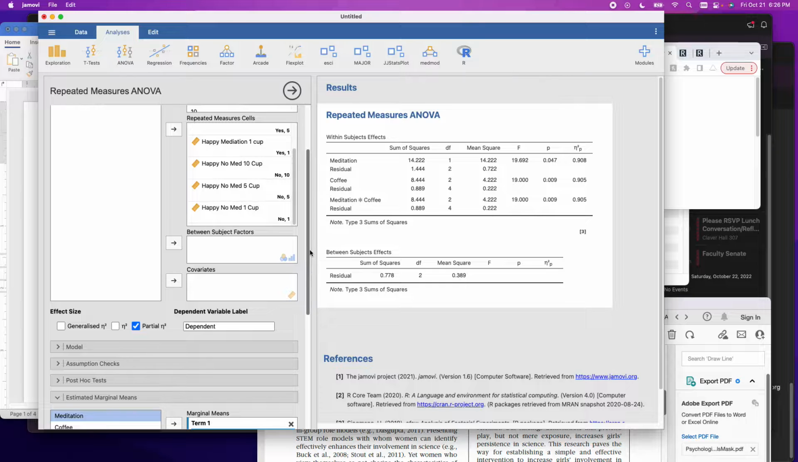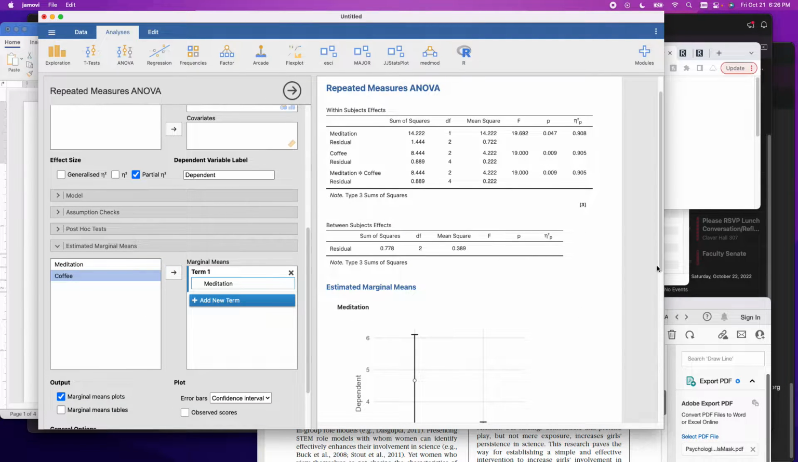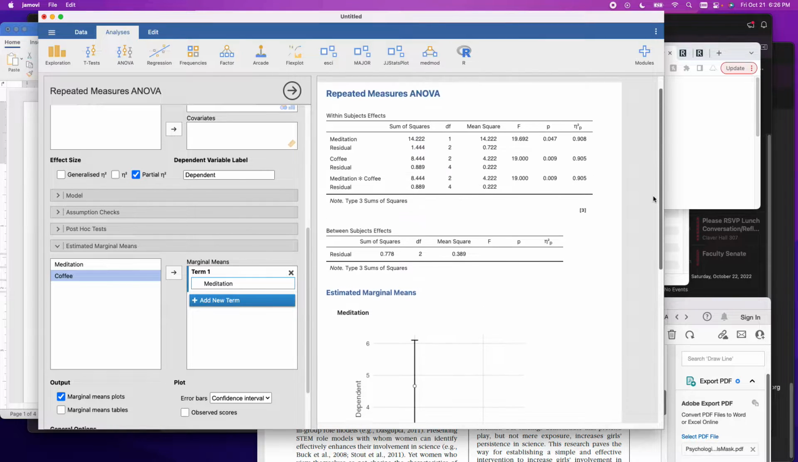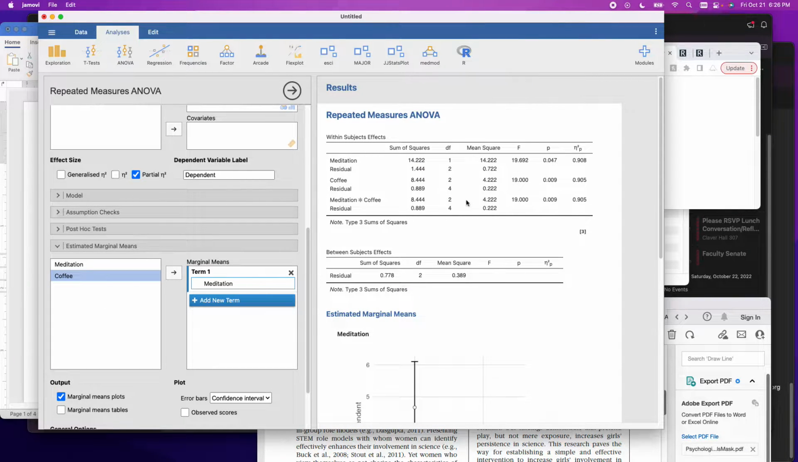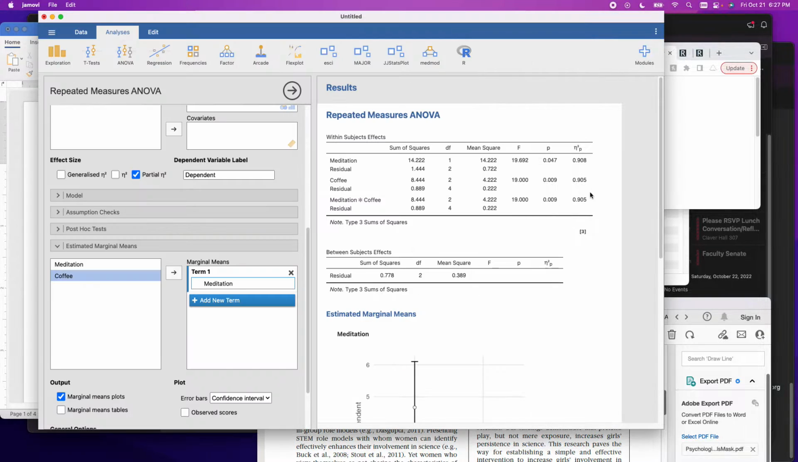I want to just see what it looks like. We know what the data are going to look like, but we still should do best practices here. You go, this meditation has more happiness than no. That's nice. That's going to be the headline. Meditation improves happiness. Which mean is larger? Meditation, which means meditation improves happiness. Is a significant mean difference? Yes, it is.